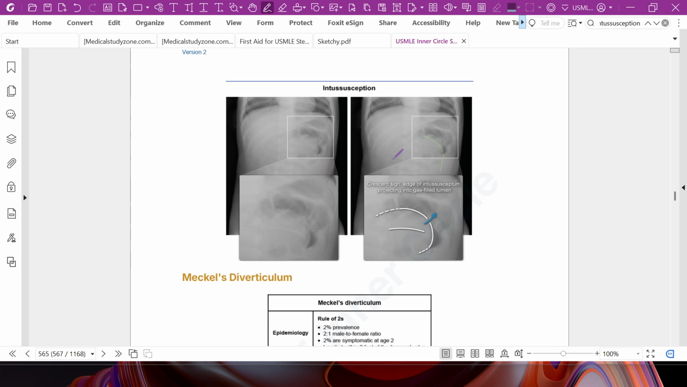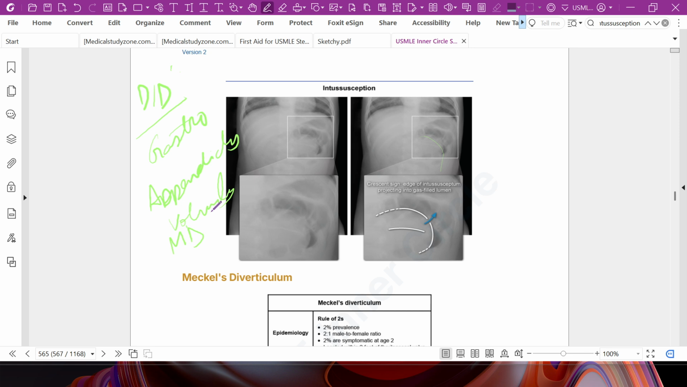If we find a case with intussusception, what differentials should be excluded? First gastroenteritis, second appendicitis. There may be incarcerated inguinal hernia, volvulus, and Meckel's diverticulum. These are the differentials we should exclude for diagnosing intussusception.